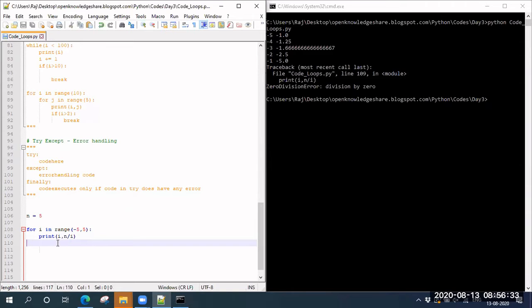What we may want is, if there is an error, to skip that particular one and move forward with the others. So it didn't work for 1, 2, 3, 4, because it started from -5. Once it went to 0, it threw this error, and the program stopped, because if there is an error, the program will stop, right? That's what happened here. Initially, maybe you won't know why it has stopped.